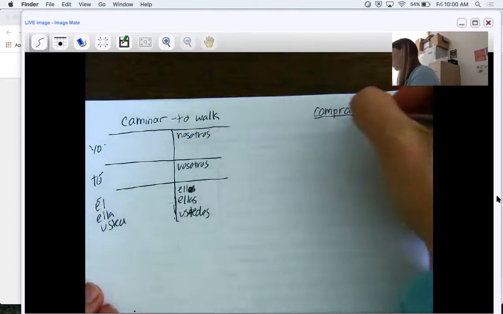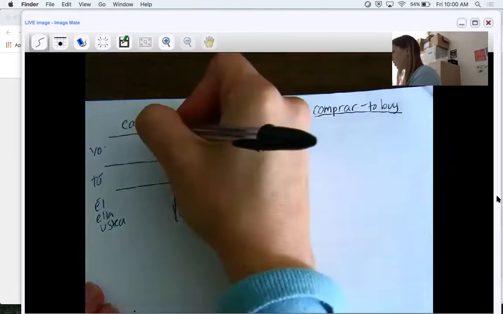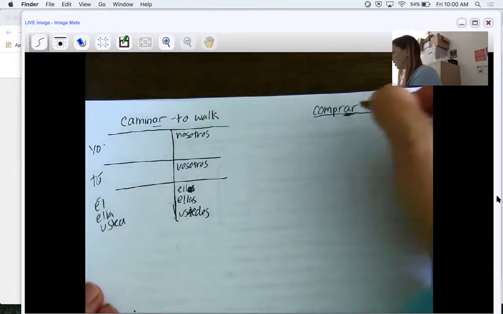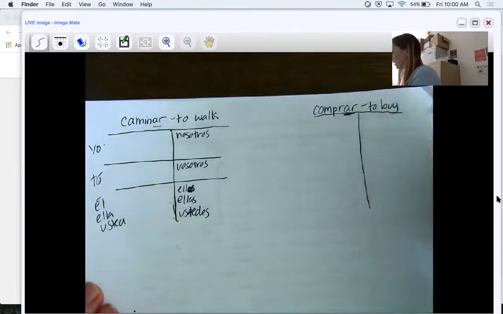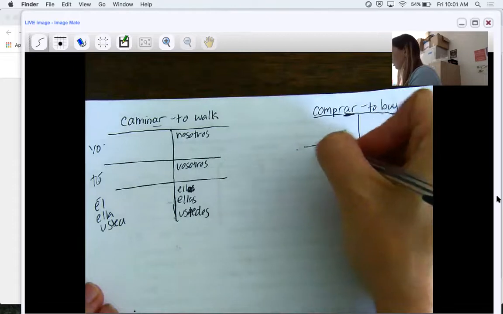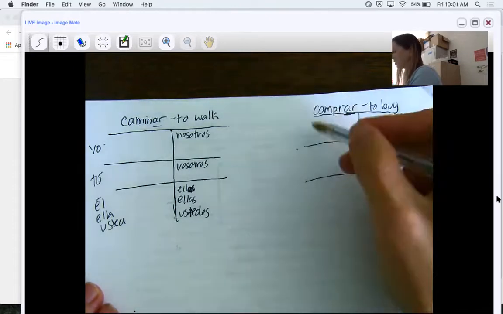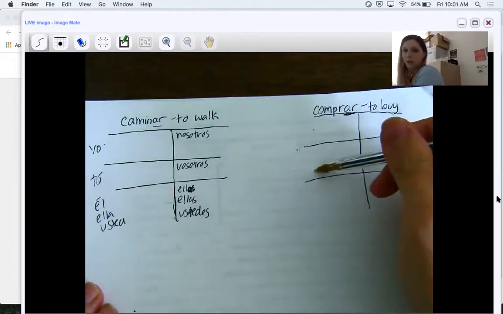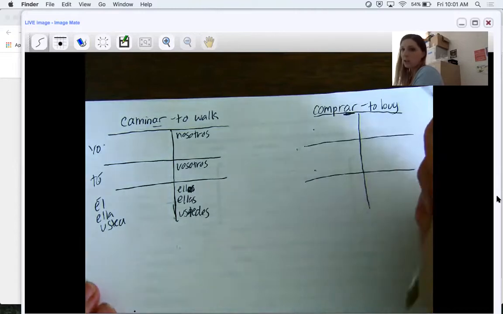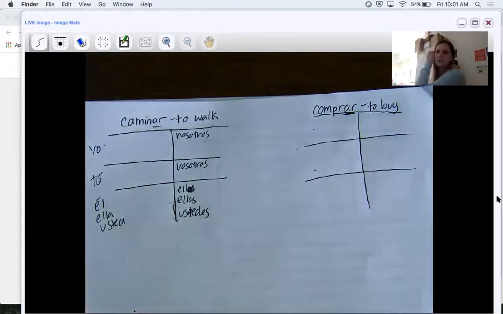This verb is actually one of the most commonly used verbs in Spanish, so it's a good one to do. And you're going to make the same chart. And remember, your yo always goes in this box, your tú always goes in this box, etc. So please pause your notes right now and try to do those two charts on your own.